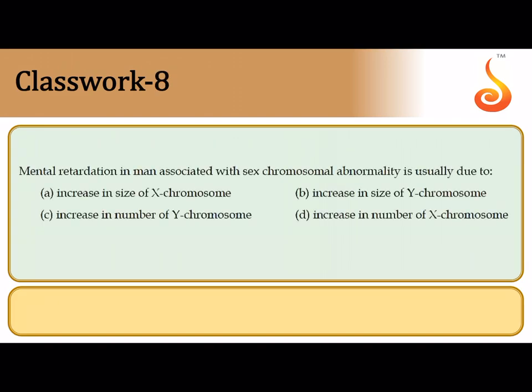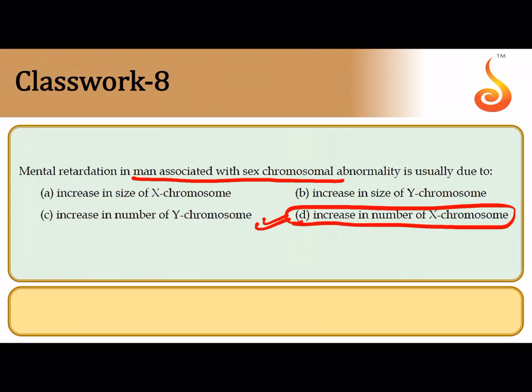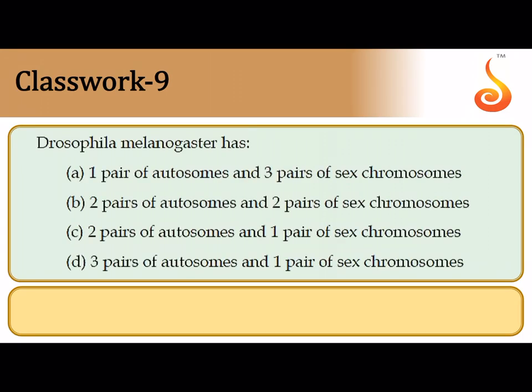The eighth question says mental retardation in a man associated with sex chromosomal abnormality. Usually we see mental retardation in Klinefelter syndrome, which is obviously because of an increase in the number of X chromosomes. So the correct answer is the number of X chromosomes increases.